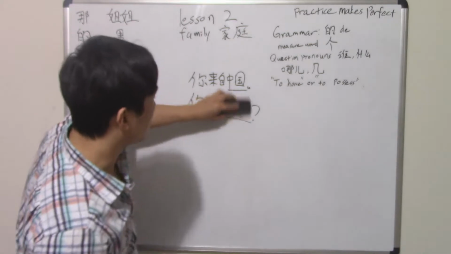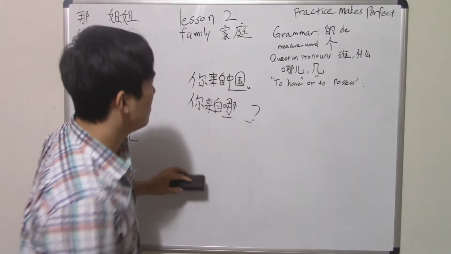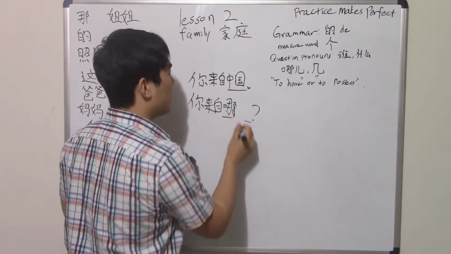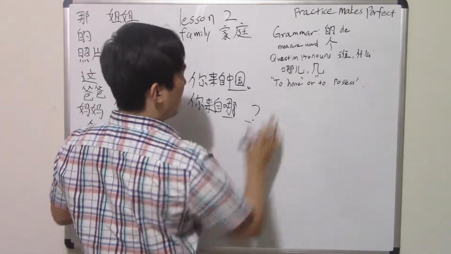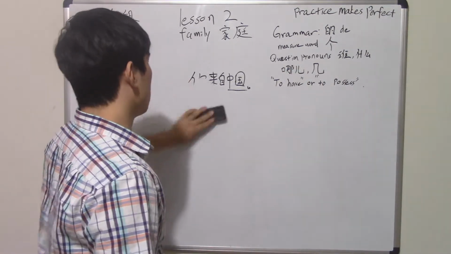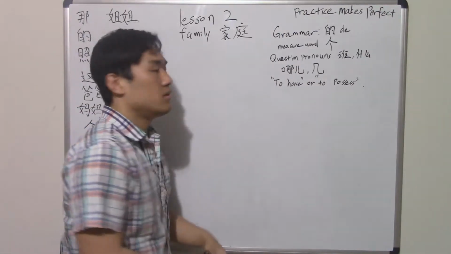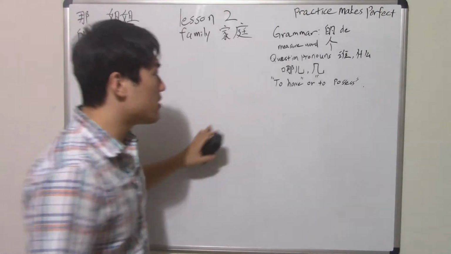Or you simply say 你来自哪? Okay, that works too. You don't have to have this word right here. You can simply say 你来自哪儿? That also works as well. So that's that. And then the next one here will be 有.